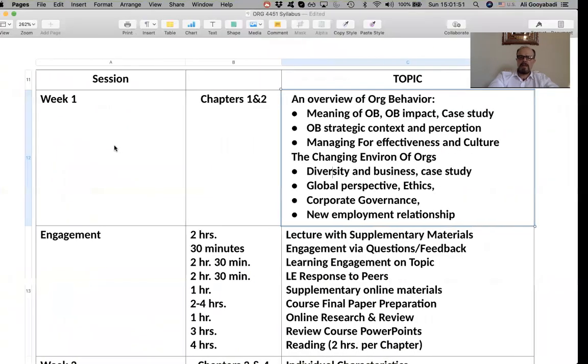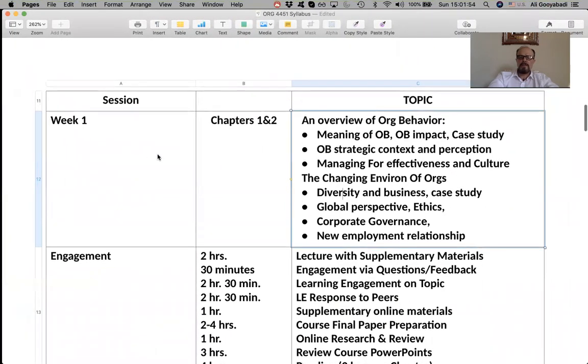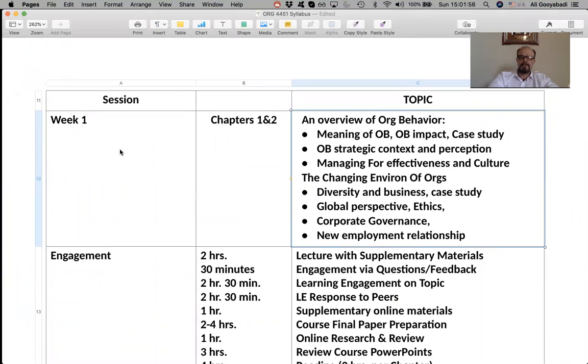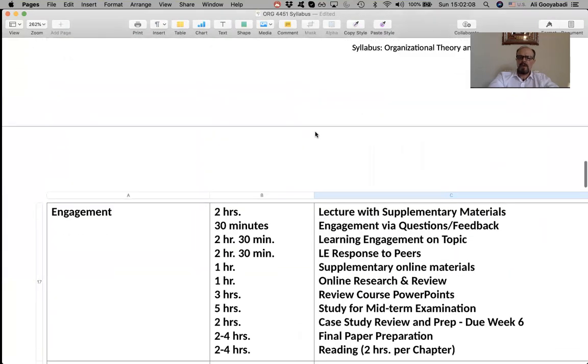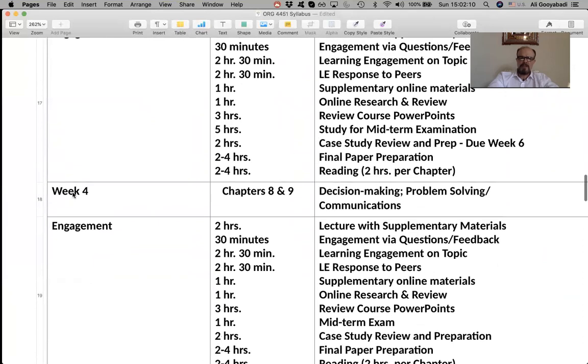Now, another thing, obviously, I had to go and take the syllabus and point out exactly what are those subjects that are being covered here, because usually the way our courses are set up just says week 4, chapters 8 and 9, and it just mentions the heading of a chapter.